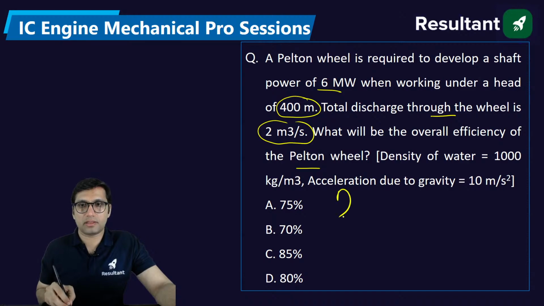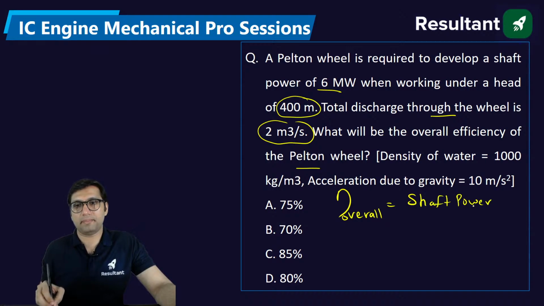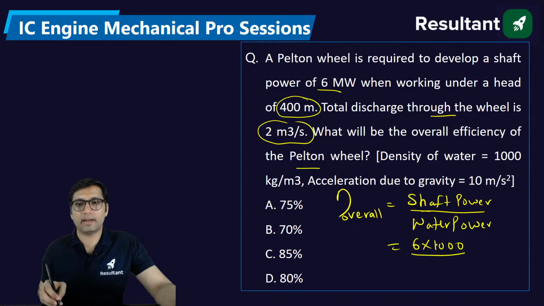The overall efficiency of the Pelton wheel turbine will be equal to shaft power divided by water power. Okay, we have solved this type of question. Just use this formula and you will get the answer. This is 6 megawatt. Just convert into kilowatt, 6,000 kilowatt divided by overall efficiency will be equal to rho g Q H. G you have to use 10, Q is 2, H is 400.